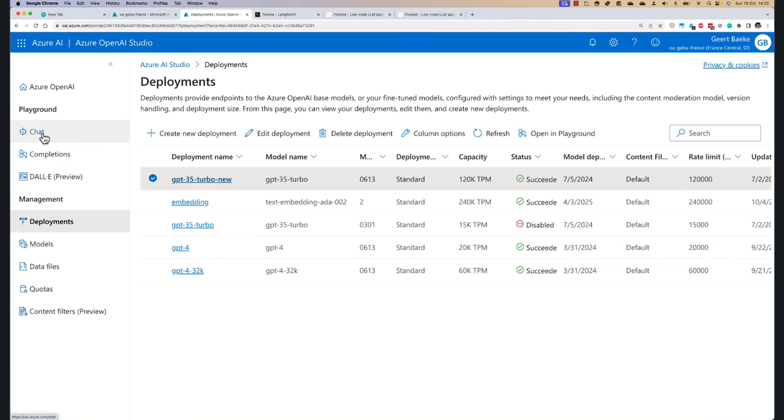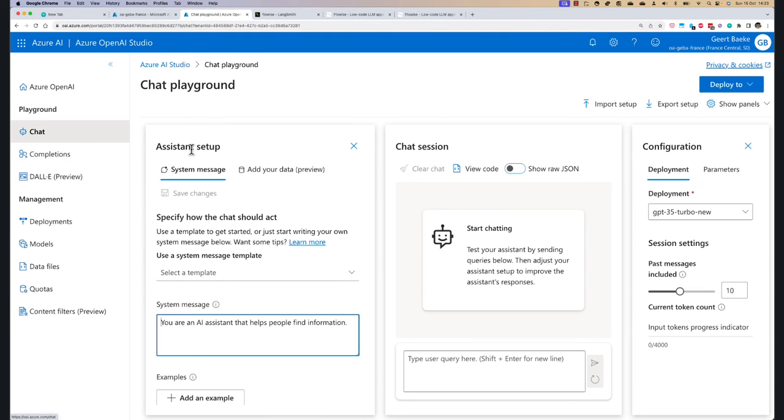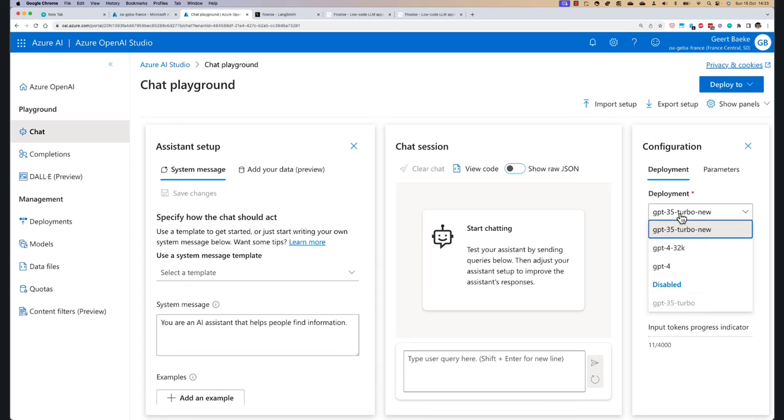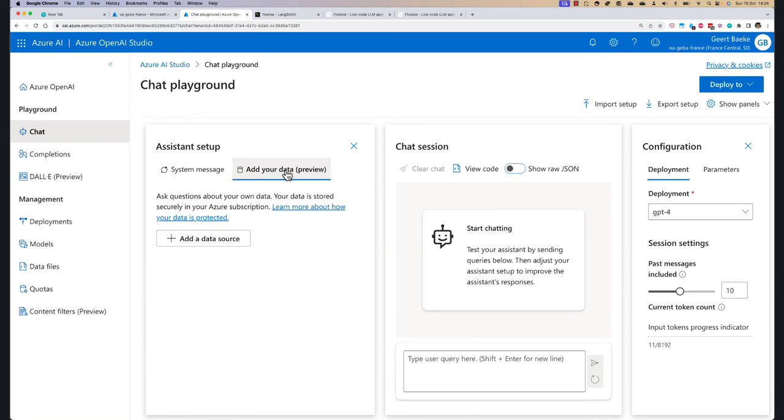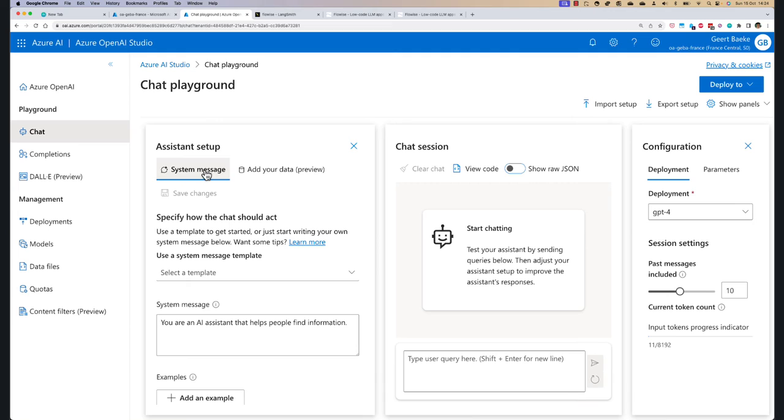Now we can go to what we call the chat playground. In the chat playground, I'm going to switch to my GPT-4 model here, and we can do a couple of things. I don't have an add your data source added yet. So I'm going to go to the system message and change that first. The system message is a way to give the chat application some form of identity.